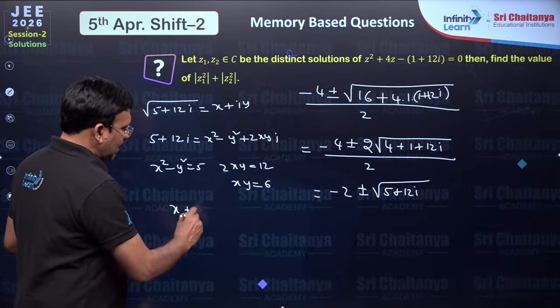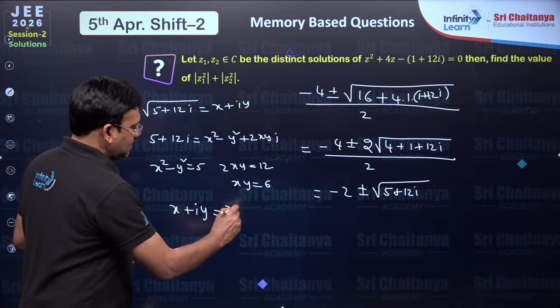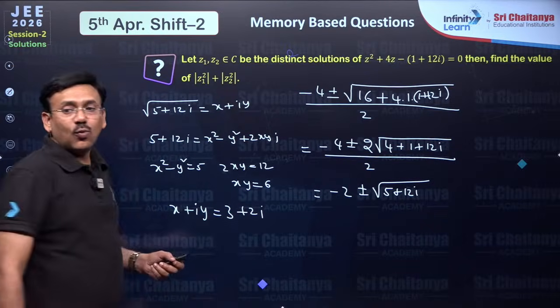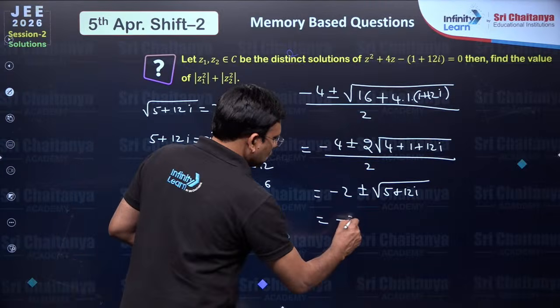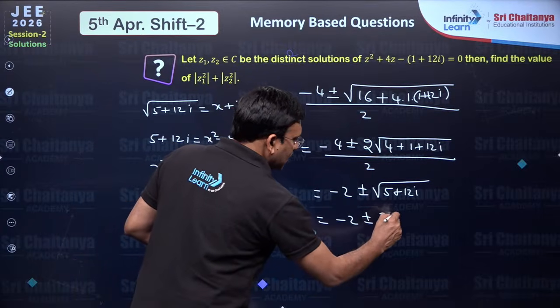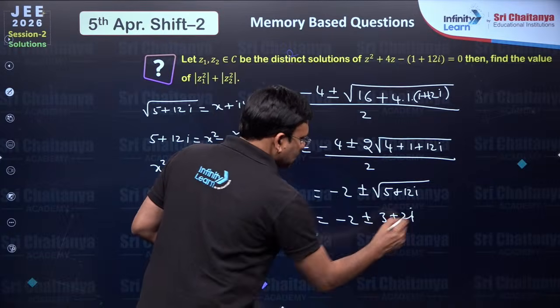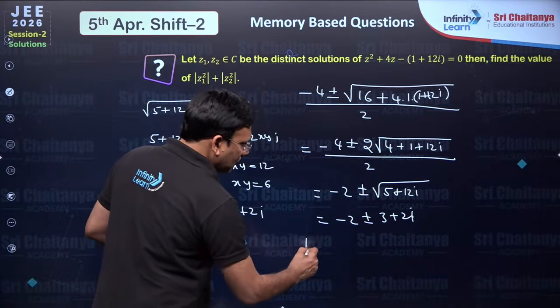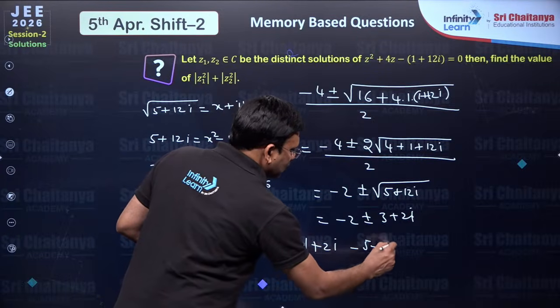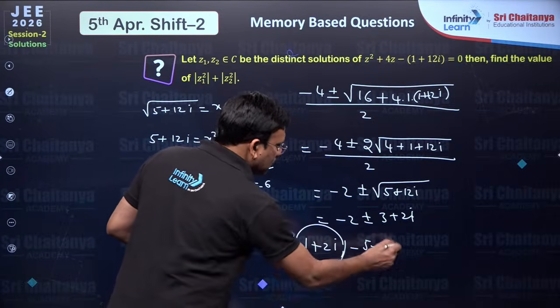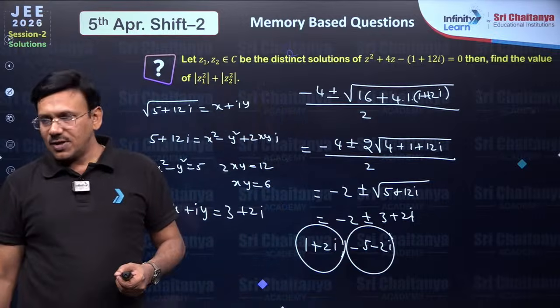So x plus iy you can take as 3 plus 2i. So this is minus 2 plus or minus 3 plus 2i, which gives 1 plus 2i as one root, and minus 5 minus 2i as the other root. So these are the two roots of the quadratic equation.